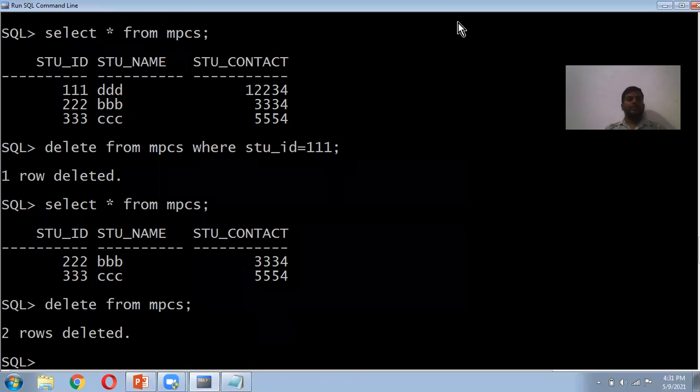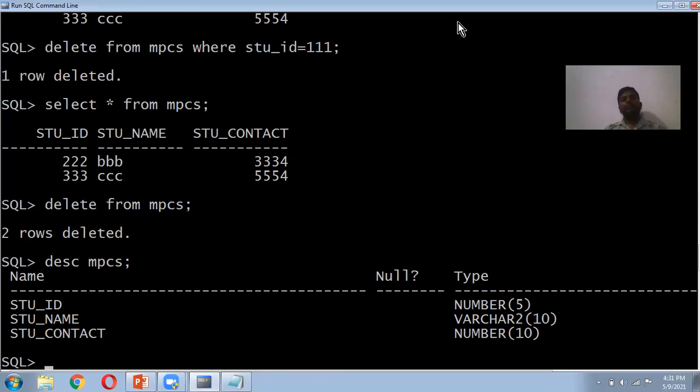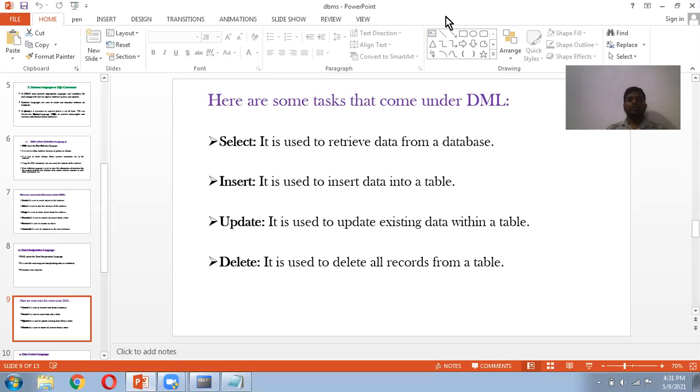You can see the description again here, NPCS. It will exist like a truncate. Truncate table also we have seen, the same thing. Delete and truncate, both are similar. In delete, we can delete row by row also. Whereas in truncate, we delete all the rows. So this is about the data manipulation language commands, DML commands.